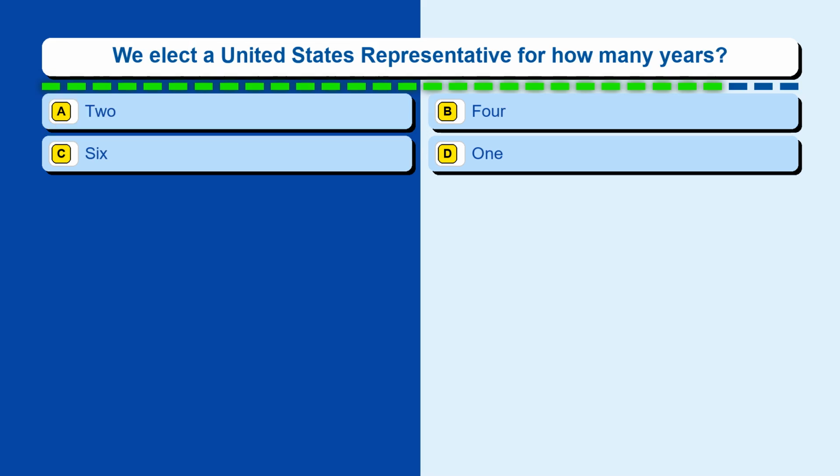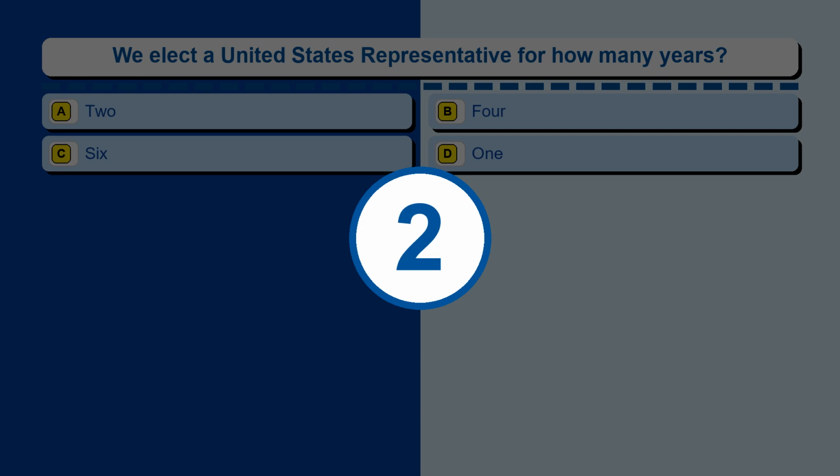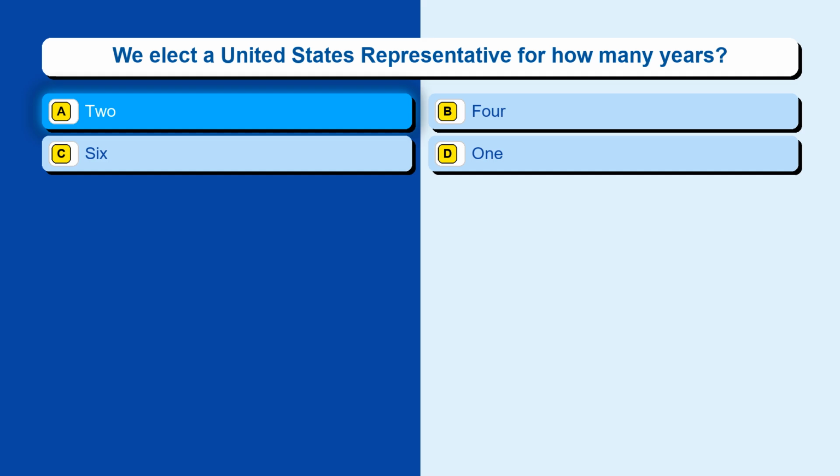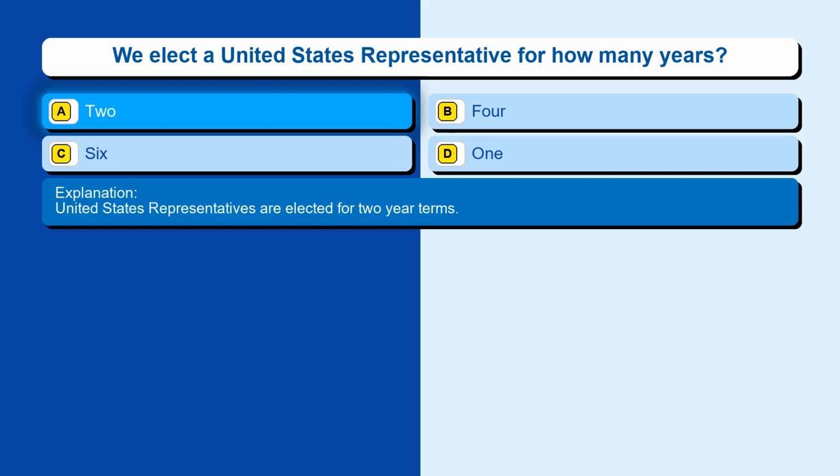Question 90. We elect a United States representative for how many years? Option A, 2. Option B, 4. Option C, 6. Option D, 1. The correct answer is option A, 2. United States representatives are elected for 2-year terms.